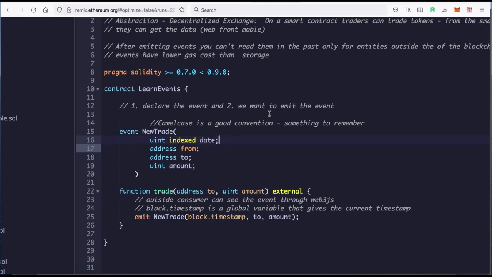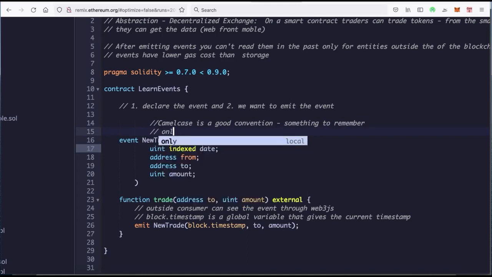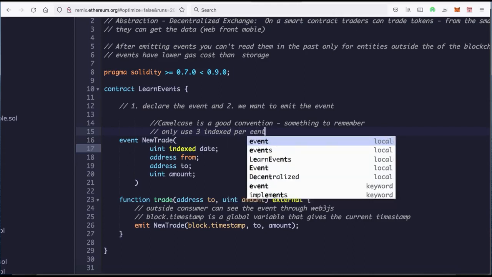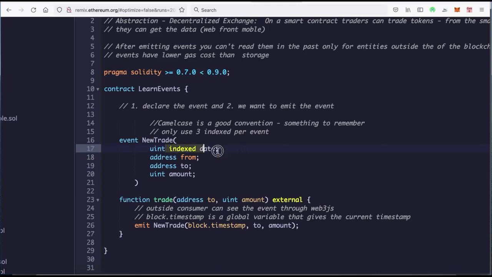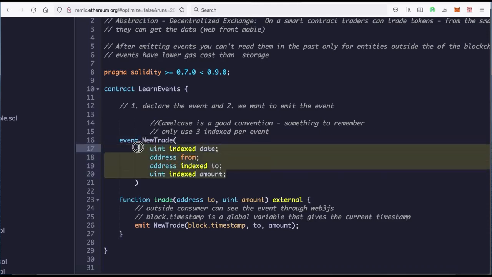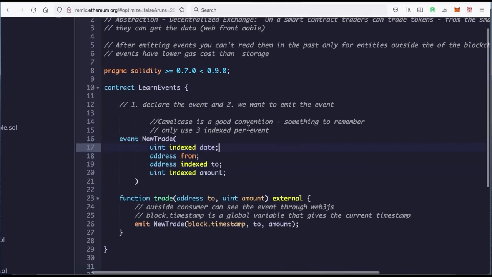You can only use 3 indexes. That's all you're permitted to use per event. So you want to choose here what's important. We're going to say index the date, and then index, let's say, the to and the amount. That's why we leverage the index. And so that's the extent of working with and mastering events.